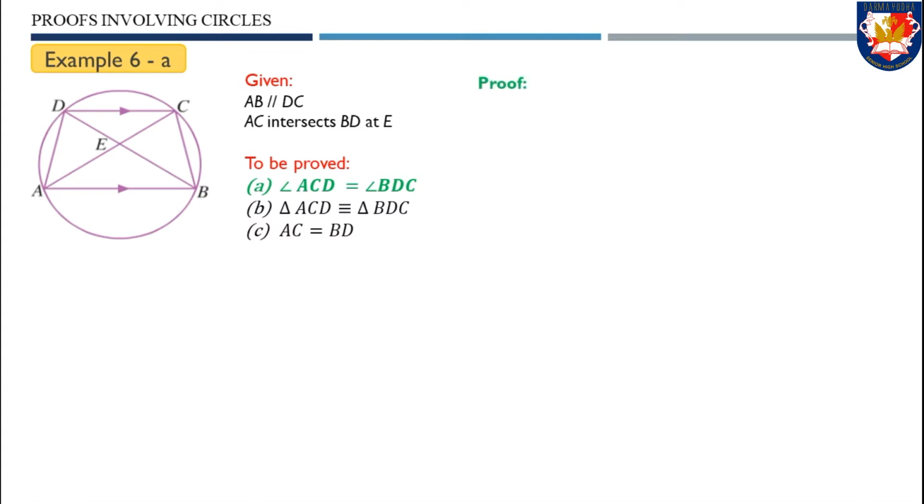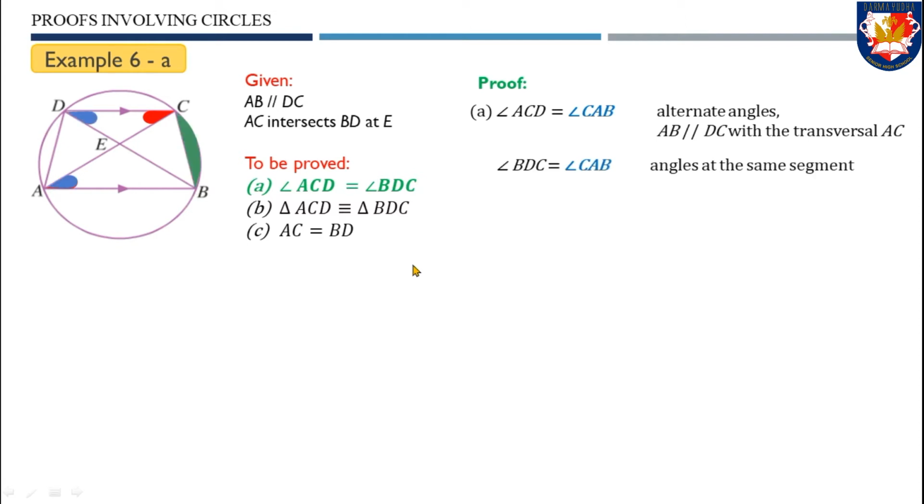So we begin our proof with the parallel lines AB and DC, and the line AC cuts those lines. Therefore, angle ACD equals angle CAB by alternate angles. It is shown in the red color. We have that angle BDC equals angle CAB by angles in the same segment. Therefore, we have the conclusion that angle ACD equals angle BDC. This completes our proof in this part.